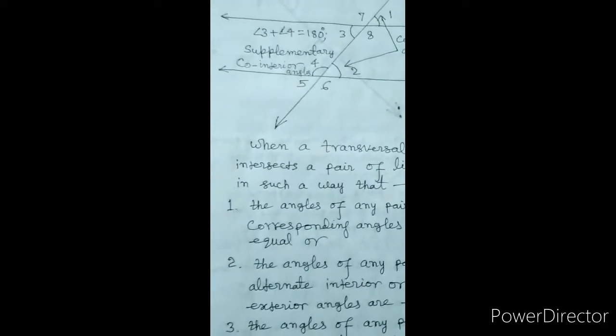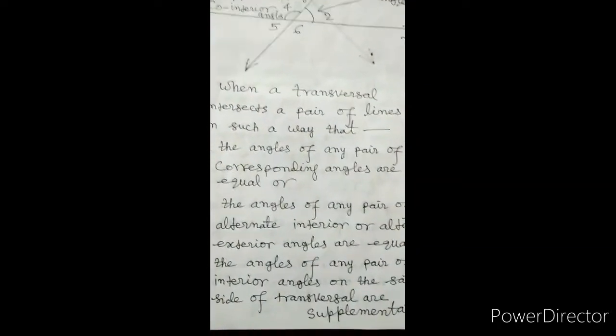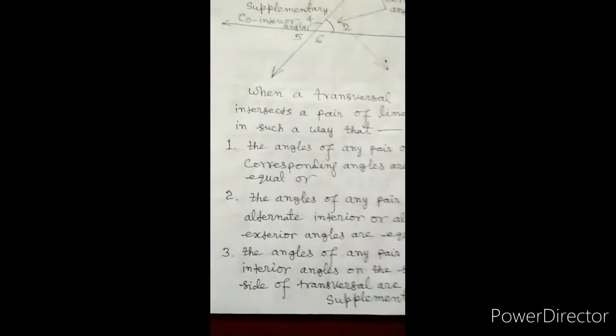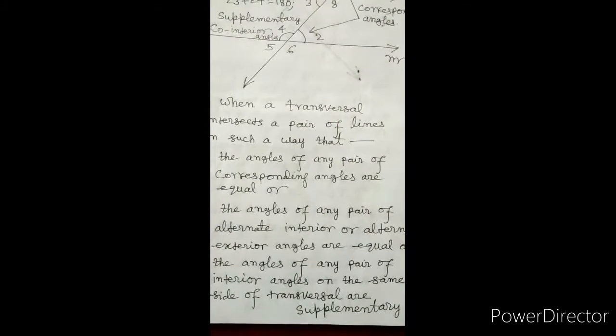When a transversal intersects a pair of lines in such a way that the angles of any pair of corresponding angles are equal, or the angles of any pair of alternate interior or alternate exterior angles are equal, or the angles of any pair of interior angles on the same side of the transversal are supplementary, then the lines are parallel.